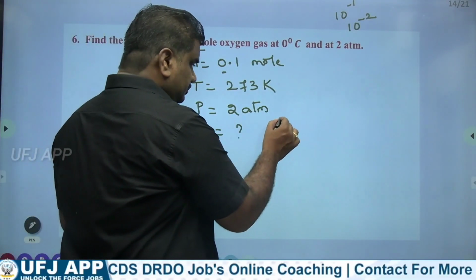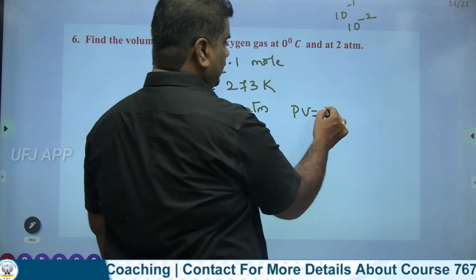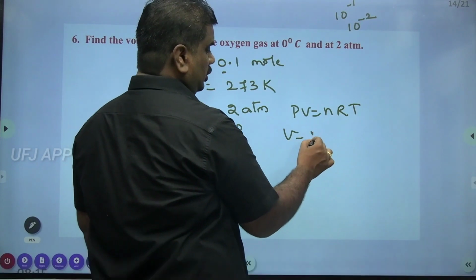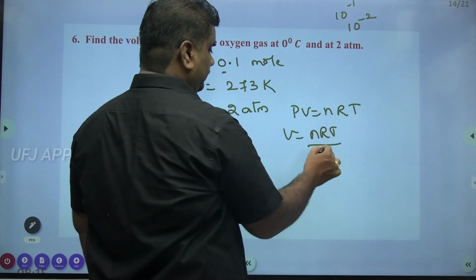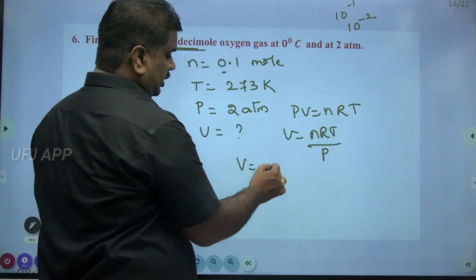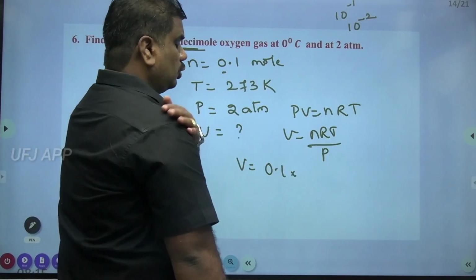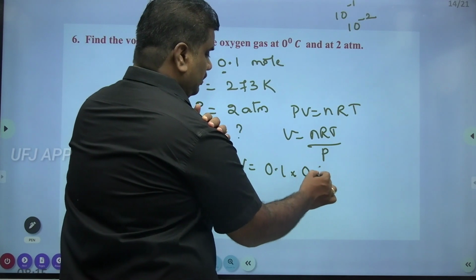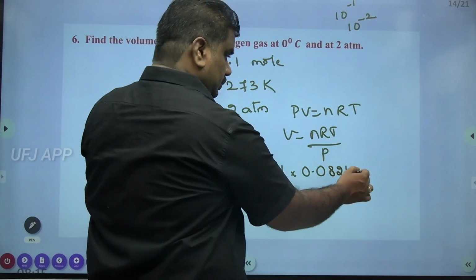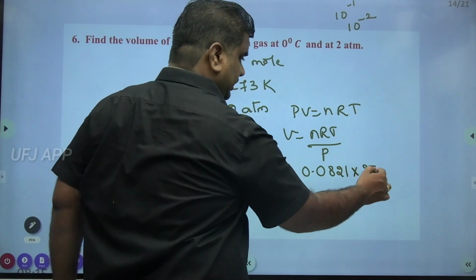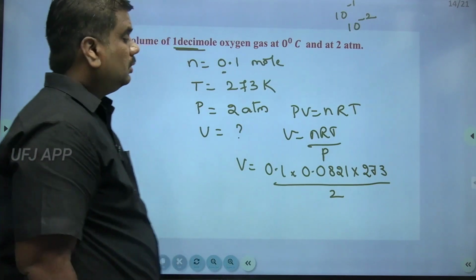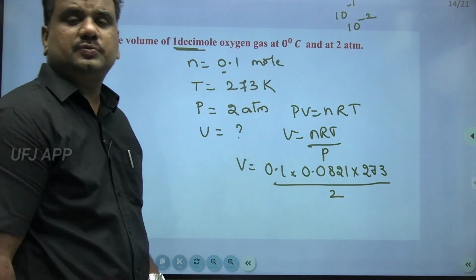Here the same equation PV equals nRT, or V equals nRT by P. If you simplify this, V equals 0.1 into the R value, again 0.0821, into temperature 273, divided by 2, since the pressure is 2 atmospheres.